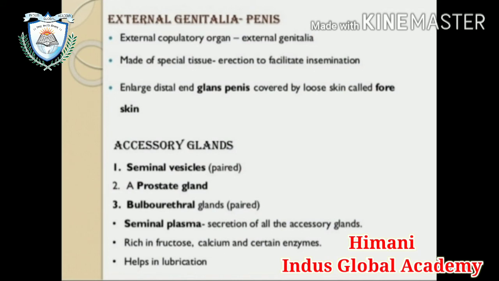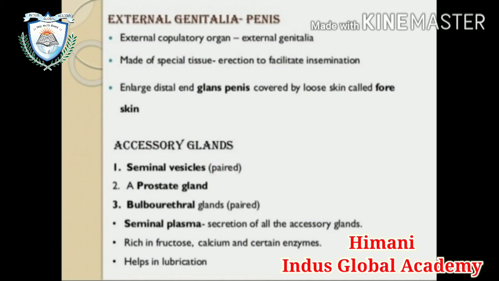After that, the external genitalia, the penis. It is the external copulatory organ, made of a special type of tissue which helps in erection to facilitate insemination. I told you what insemination is. The enlarged distal end, the glans penis, is covered by loose skin called the foreskin.